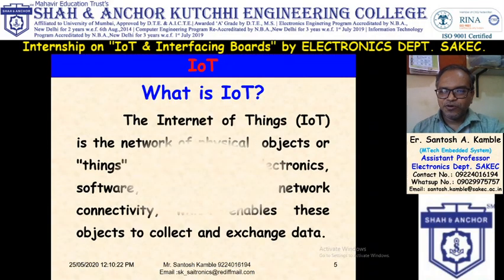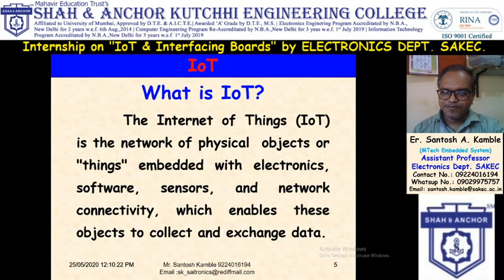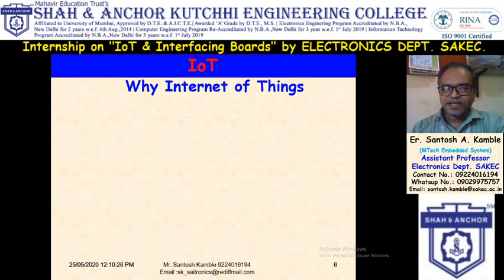IoT means Internet of Things. It is the network of physical objects or things embedded with electronics, software, sensors, and network connectivity, which enables these objects to collect and exchange data. So all physical devices are connected to each other through the internet, and they can transmit and collect data between each other. So this is IoT.